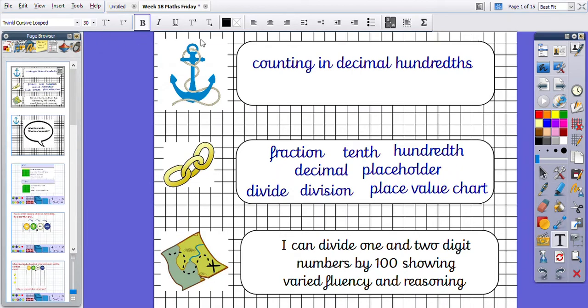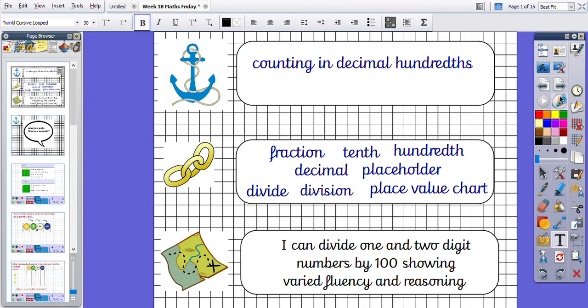Good morning everyone, it's Friday and we have come to the last lesson looking at tenths and hundredths. So today we are dividing 1 and 2 digit numbers by 100, hoping to show that with some fluency and with some problem solving and reasoning.